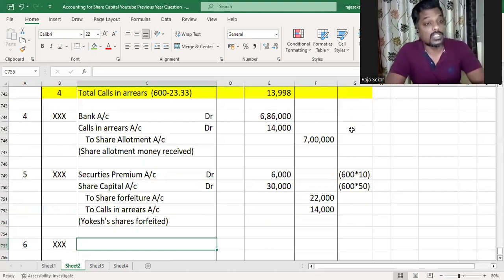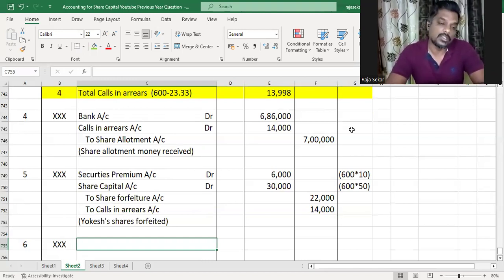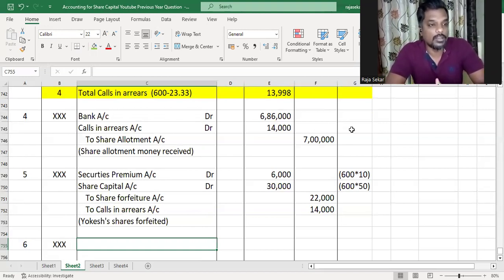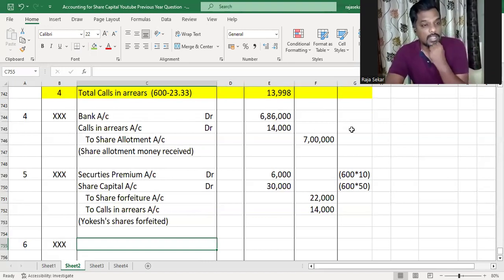The next thing to do in the question would be, in case they had reissued, to reissue, but they did not reissue. They had gone ahead and called the first call on the remaining shares. They haven't told that they've made the first call on the remaining shares, but it's obvious once you've forfeited the shares, they're not shares anymore. So you cannot make the first call on those 600 shares of Yogesh. You're only calling the first call on the remaining shares. So the total shares are 30,000.